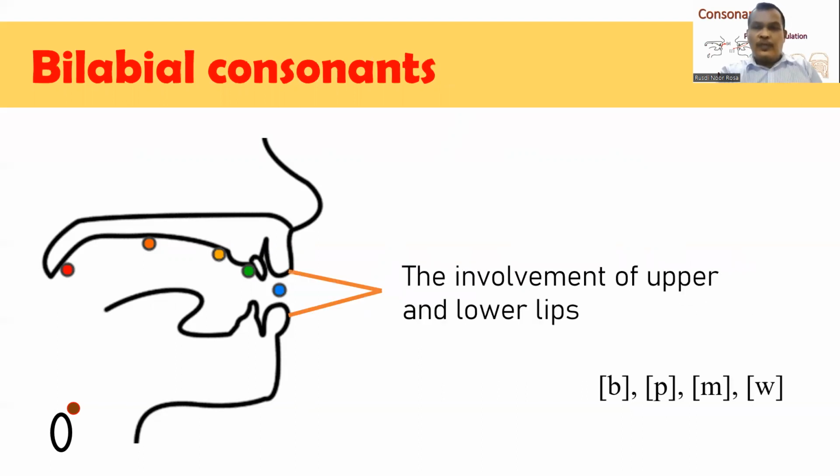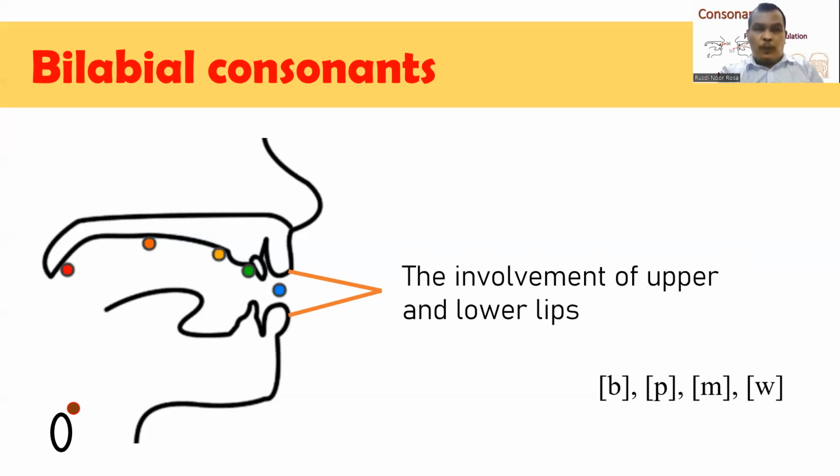The first one is bilabial consonants. Bilabial is taken from bi, which means two, and labia, which means lips. So, bilabial means two lips or both lips, upper and lower lips. Bilabial consonants are produced by the involvement of the upper and lower lips.